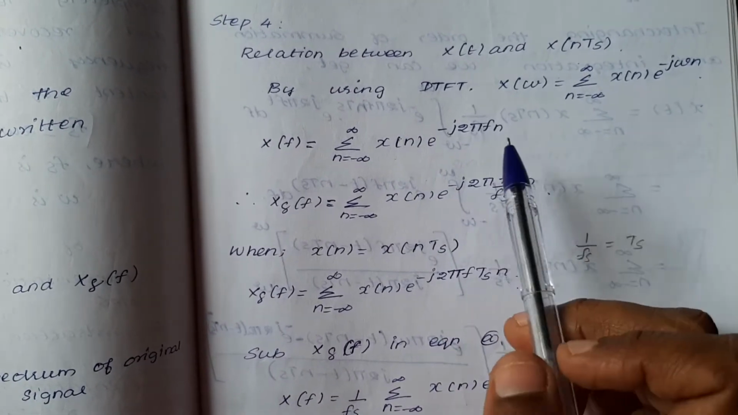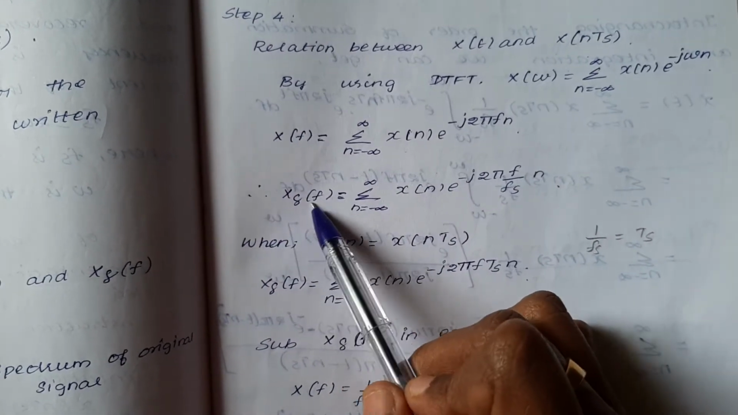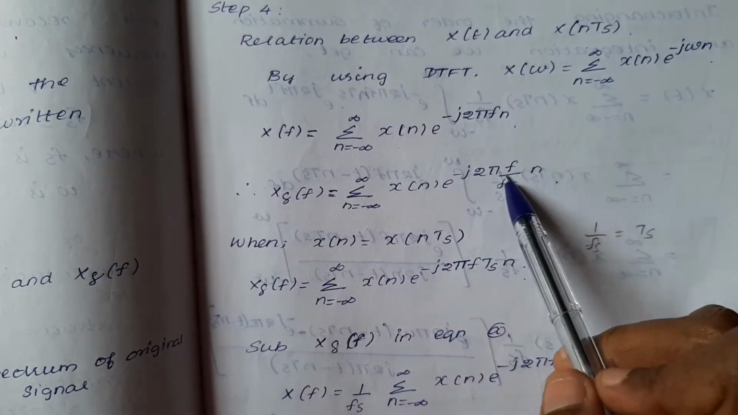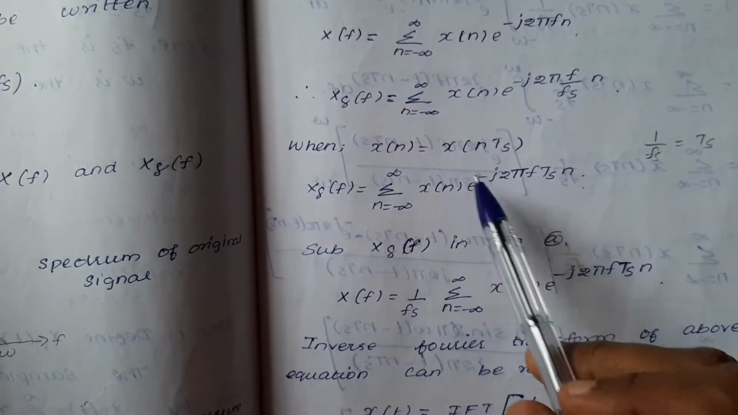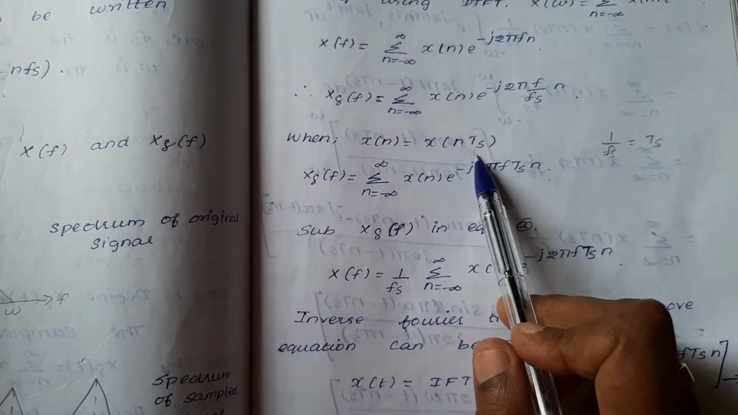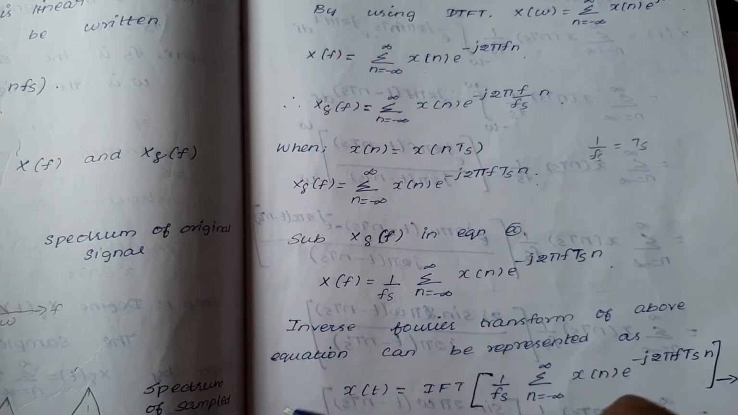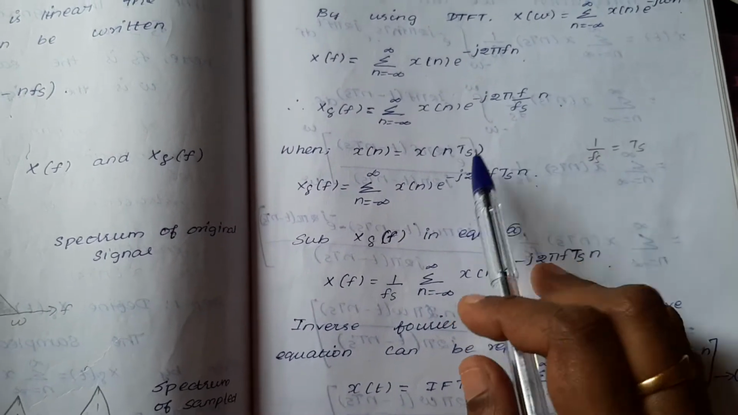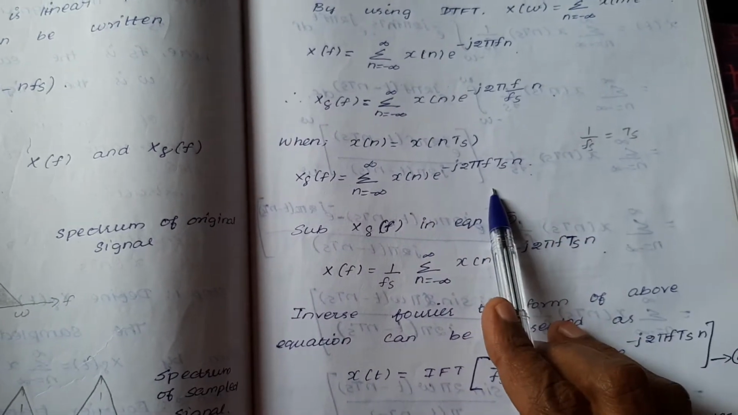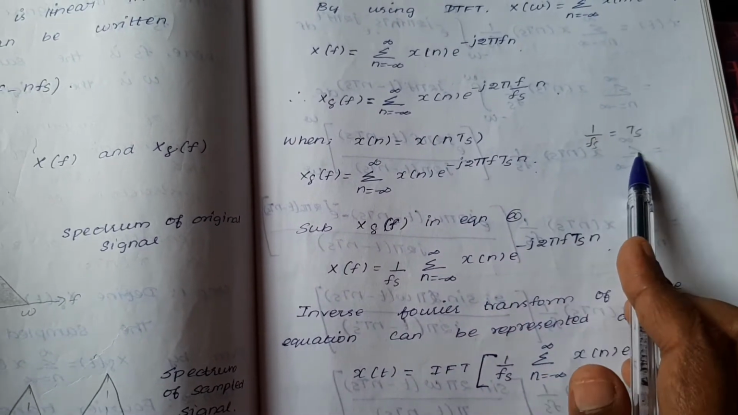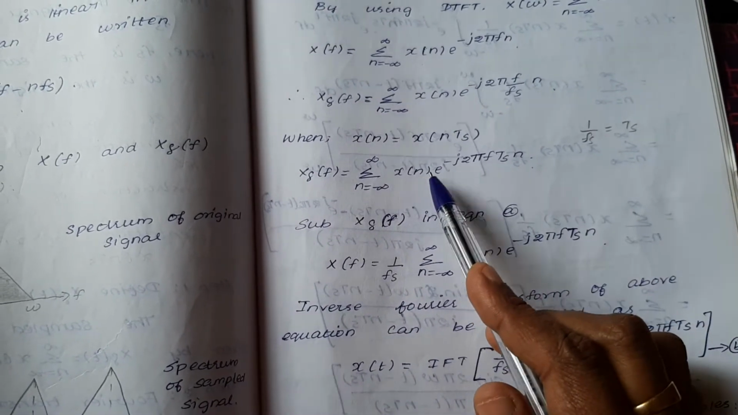Okay, so now here this f is replaced, because we are changing this to X delta(f). After sampling it becomes f by Fs, and x(n) is replaced by x after sampling. First we take the Fourier transform, after that the sampling happens. So after sampling, x(n) becomes x(nTs) and f becomes f by Fs. 1 by Fs is Ts, so you can substitute here and substitute x(n) as x(nTs).